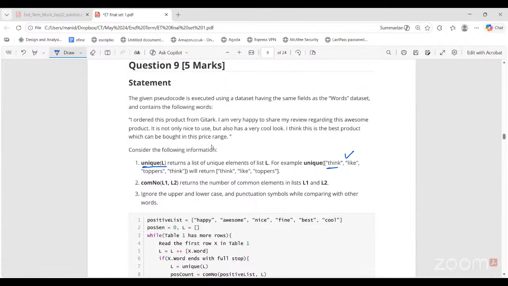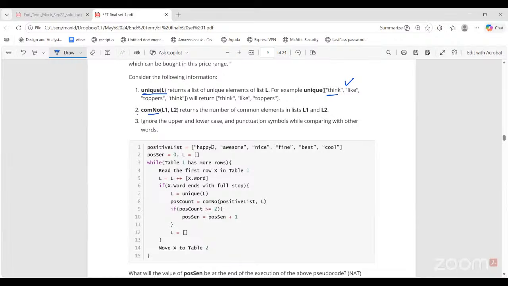Now, second one is common number L1 L2. So the common number procedure takes two lists and returns the number of common elements. So if two lists have two common elements, it will just return the value 2. Not what those common elements are, just the number of common elements between two lists. Third is to ignore upper and lower case. So again, case sensitivity is not there.